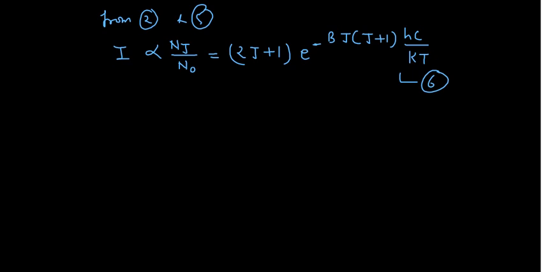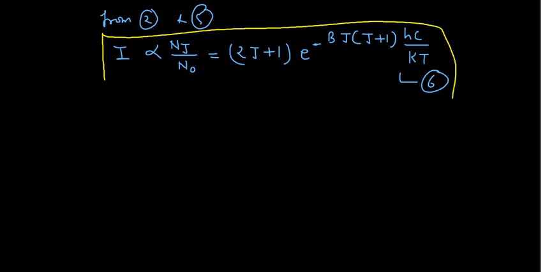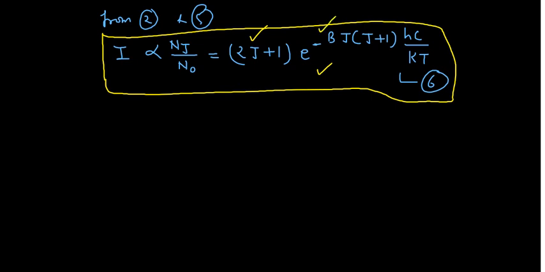These things you should actually know. In order to understand the intensity of the spectral lines, you have to think about these things, okay? Now if someone asks on how many factors the intensity of the spectral lines in the microwave spectrum depends, you will simply say that it depends upon the degeneracy factor and the Boltzmann distribution factor, and the Boltzmann distribution factor depends on this rotational term B and your rotational quantum number J, okay? So this is a linear relationship, but this is the exponential relationship. I think this makes sense.